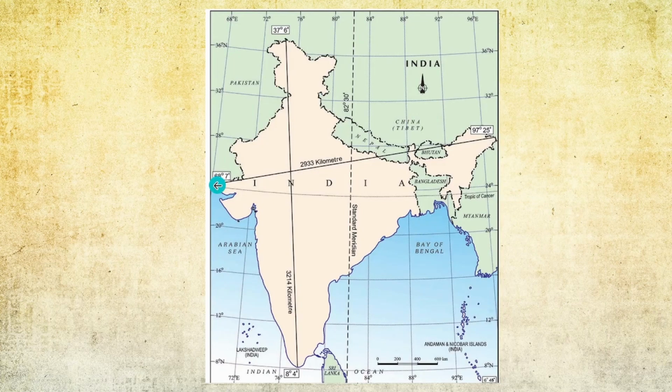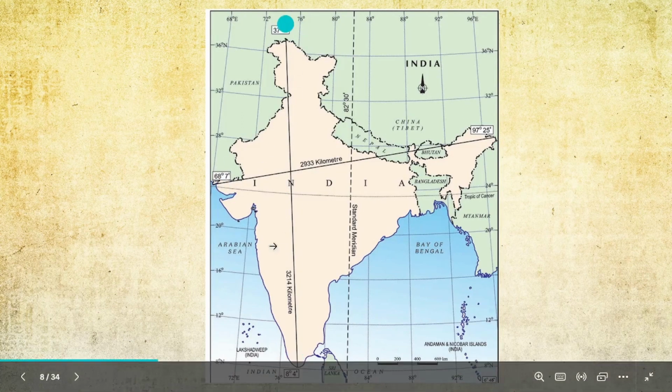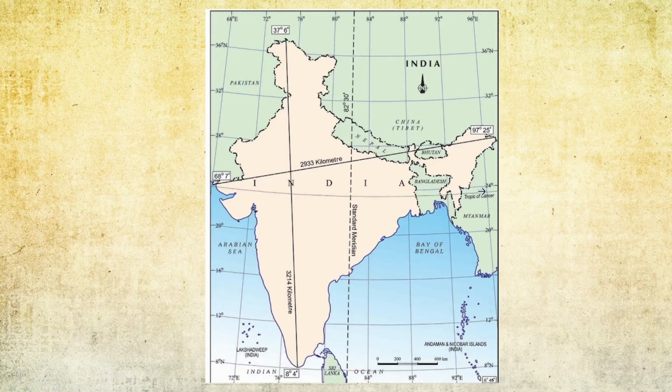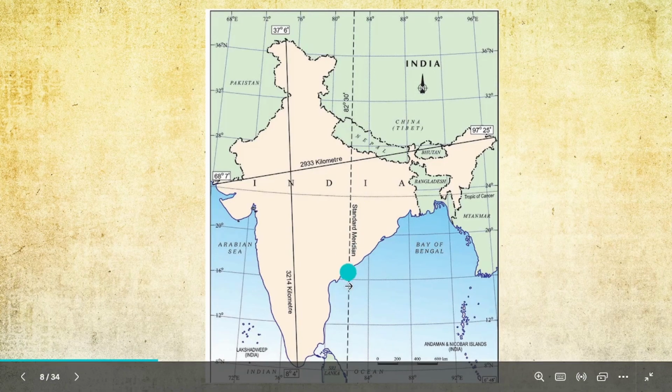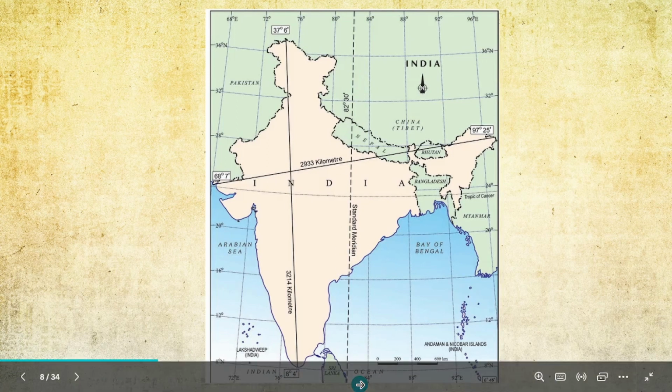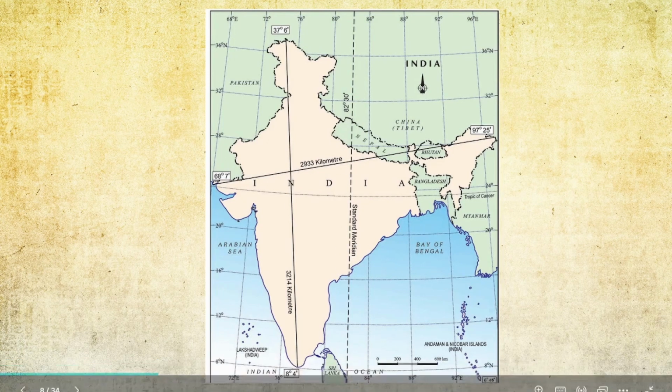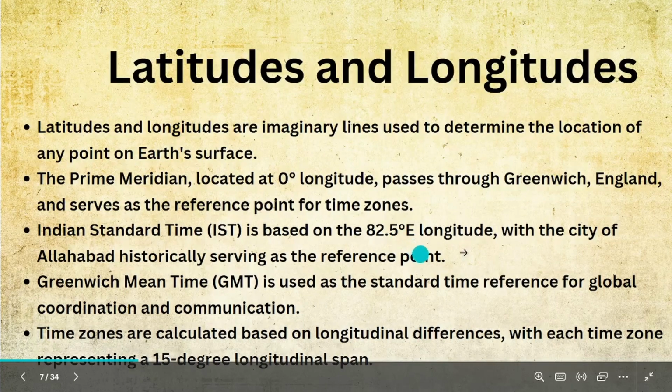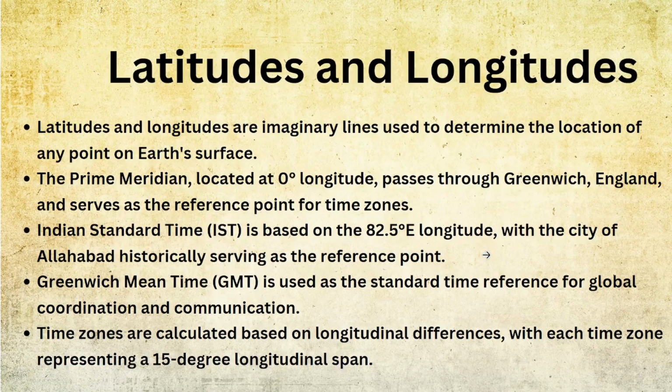Here we can see 68.7 and 97.25. This is the width, the distance of the points which cover India, as given in this map. You can use this for map pointing. What Indians did is they took a small average and decided the Indian Standard Meridian. The line which decides the whole timing for Indians passes through 82.5 degrees longitude, which passes through the city of Allahabad.